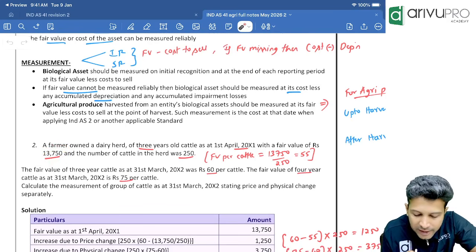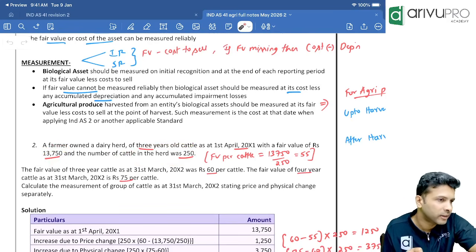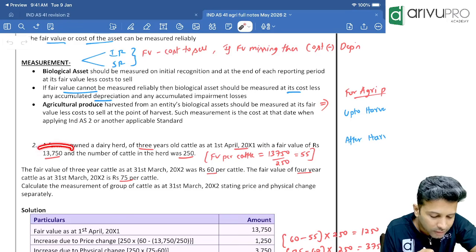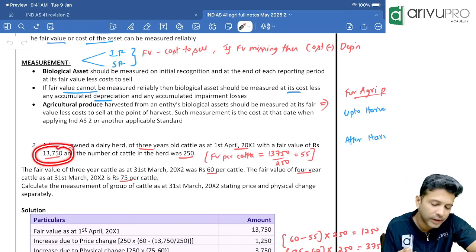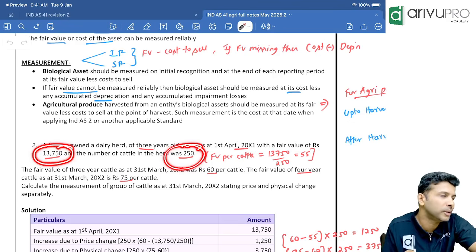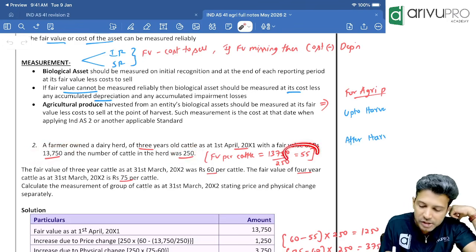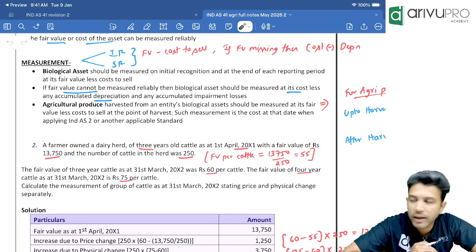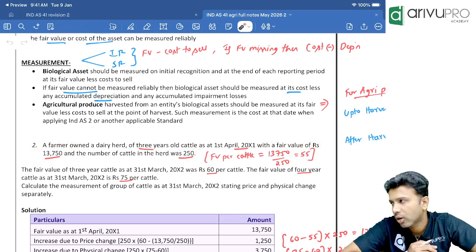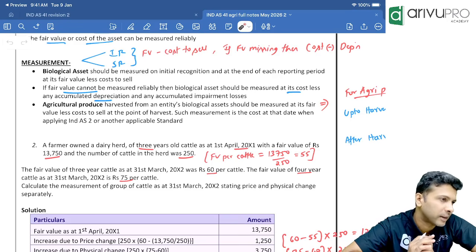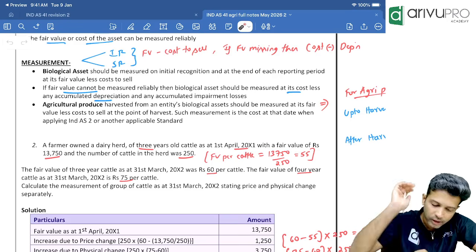And how many cattle do we have? 250 cattle. So the total fair value is 13,750 and we have 250 cows, so what is the fair value of one cow? For 250 cows, the fair value is 13,750. For one cow, how much? 55 rupees, your calculator is showing that number. One cow's fair value is 55. Easy. Alright, look at the next.